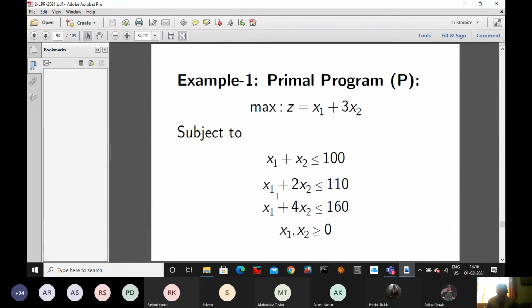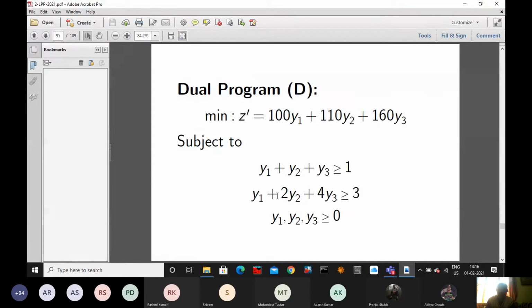Now, you tell me, this is the problem, the first one, the primal one. Which method will you apply? It is a question to you. Which method? Simplex method, right? And which method will you apply to this problem? Big M method. And what else? Two-phase simplex method. See, what you should do as a student is try to solve the problem. This may be a question to you, but it is not just a question.